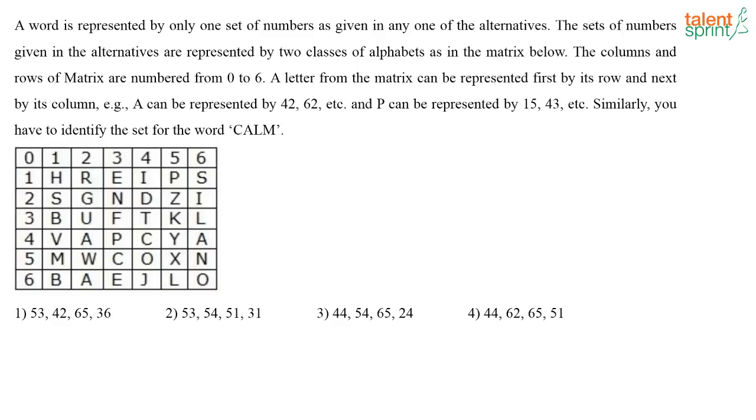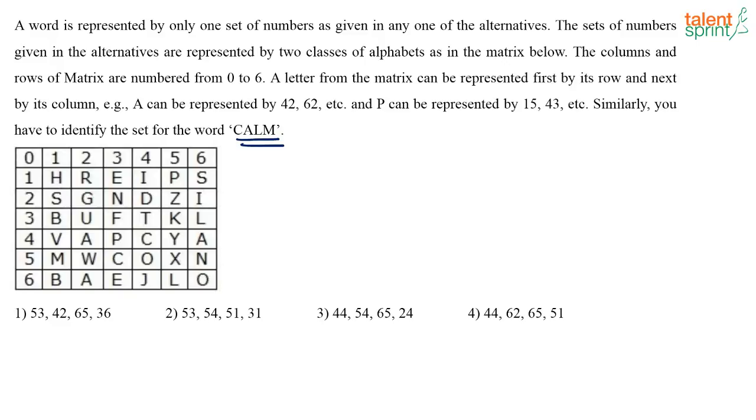A word is represented by only one set of numbers as given in any one of the alternatives. The set of numbers given in the alternatives are represented by two classes of alphabets as in the matrix below. The columns and the rows of the matrix are numbered from 0 to 6. The letter from the matrix can be represented by its row and next by its column. So, you have to identify the set for the word calm.